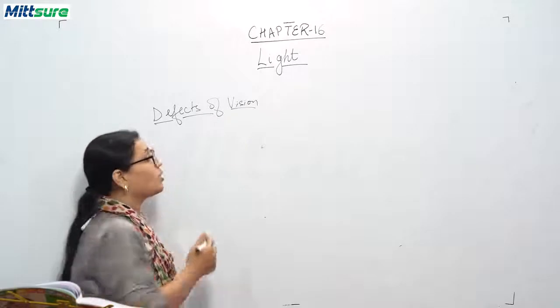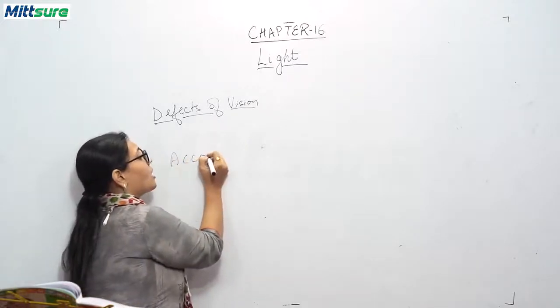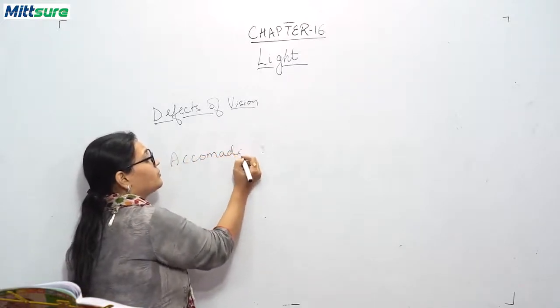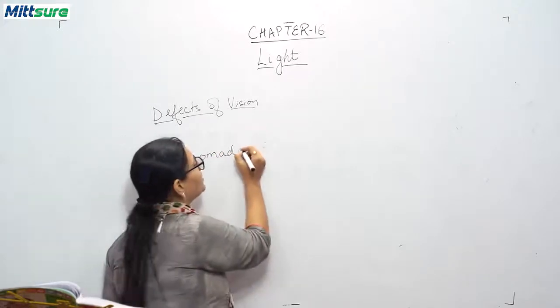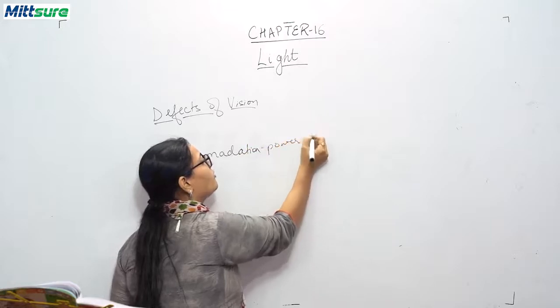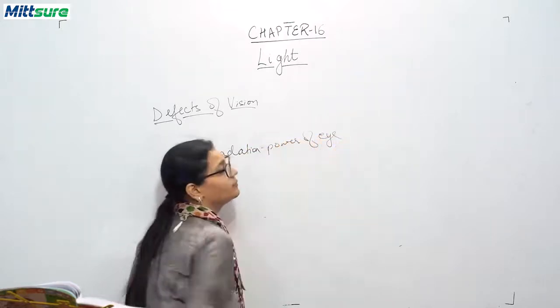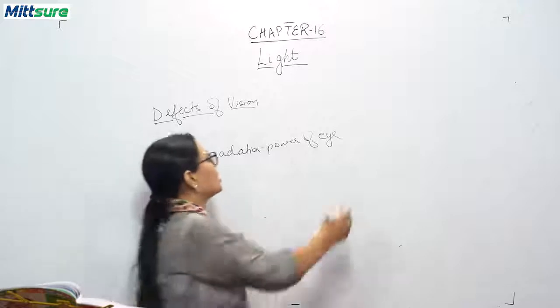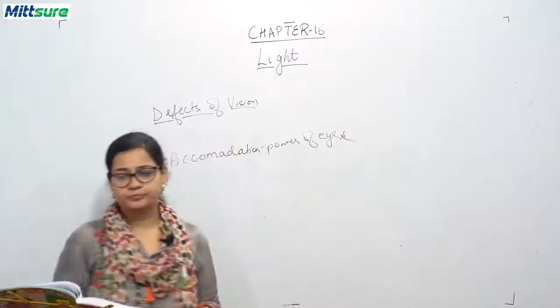And this property is called the accommodation power of the eye.